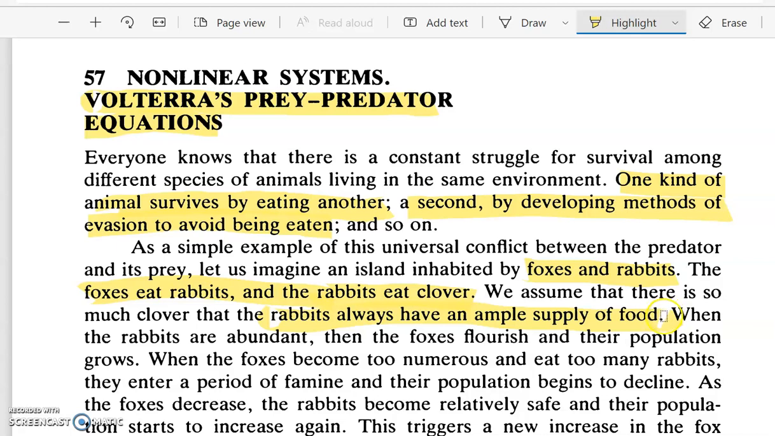So when the number of rabbits increases, the foxes will get to consume more rabbits, and the population of foxes will flourish. When the rabbits are abundant, the foxes will flourish. That means their population will be growing.